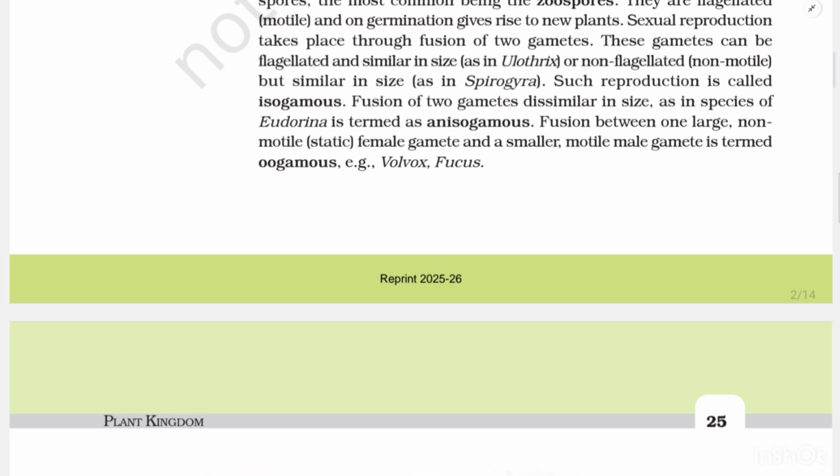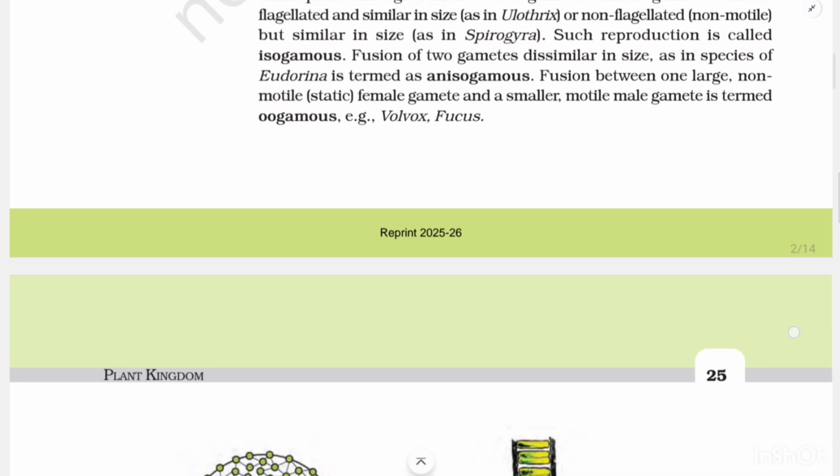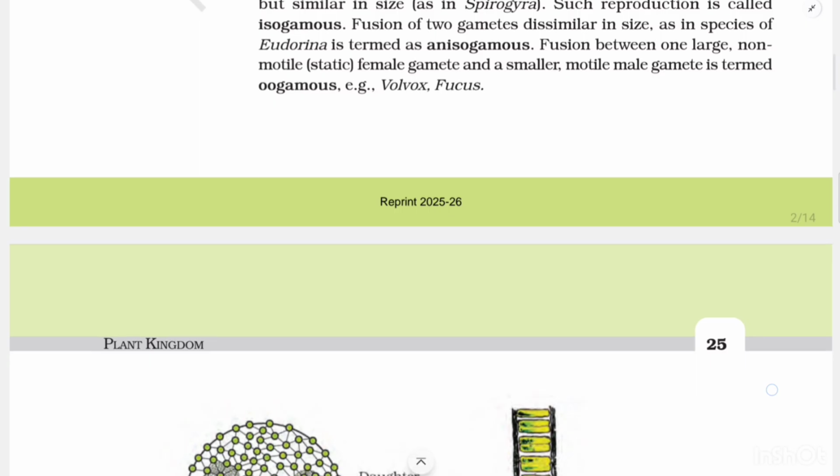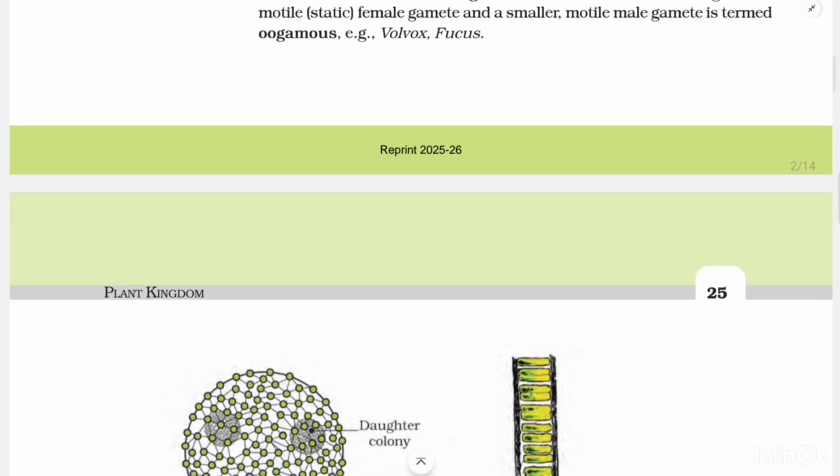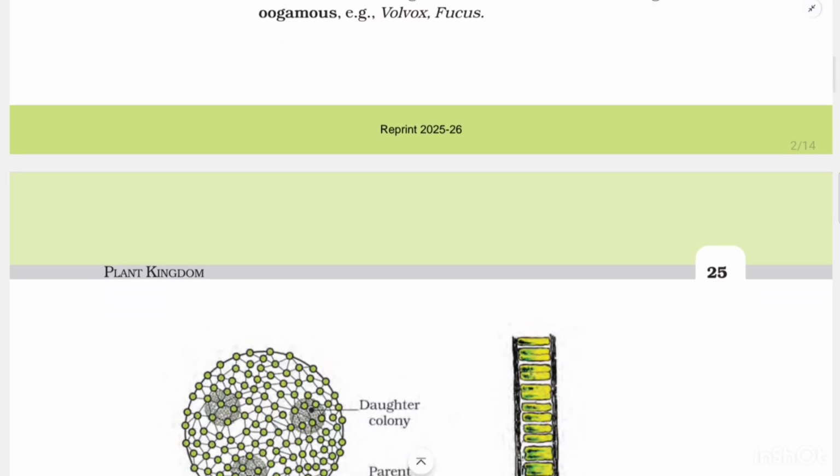These gametes can be flagellated and similar in size as in Ulothrix, or non-flagellated, that is non-motile, but similar in size as in Spirogyra. Such reproduction is called isogamous. Fusion of two gametes dissimilar in size as in species of Eudorina is termed anisogamous. Fusion between one large non-motile, that is a static female gamete, and a smaller motile male gamete is termed oogamous, for example Volvox and Fucus.